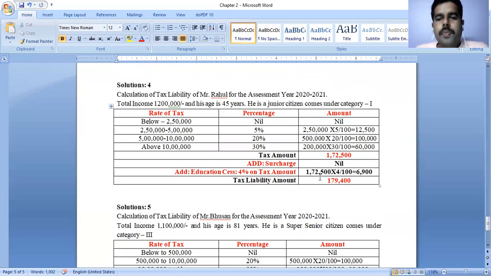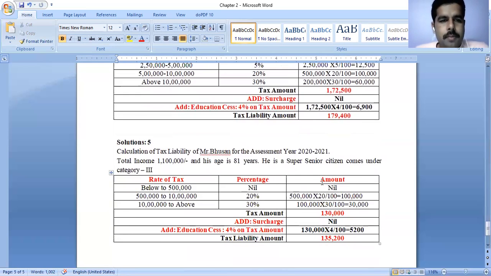Education cess on 1,72,500, we are going to add 4%, that is 6,900, and tax liability amount is 1,79,400. In this case the total income is increased, and he is a junior citizen, because his age is below 60 years. That's why we are taking the junior citizen category, that is category 1.